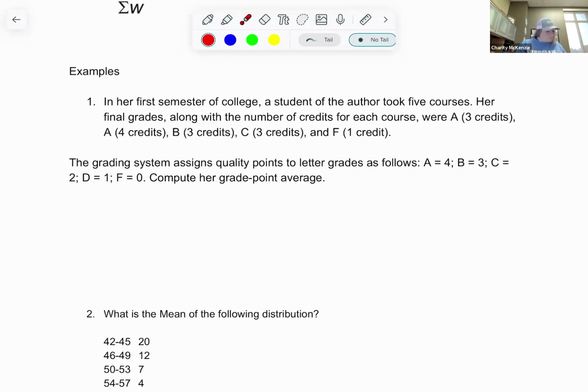So look at this one. In her first semester of college, a student of the author took 5 courses. Her final grades, along with the number of credits for each course, were given. So she got an A in a 5 credit, an A in a 4 credit, a B in a 3 credit, C in a 3 credit, and an F in a 1 credit.